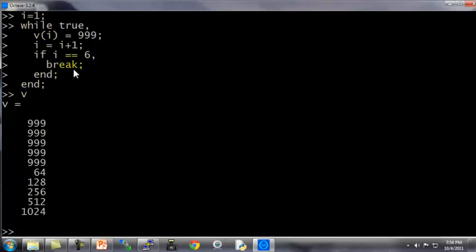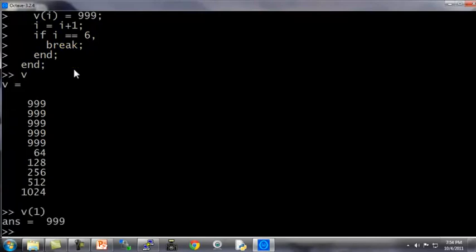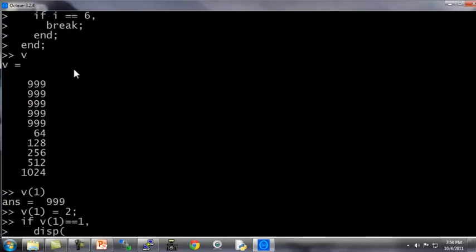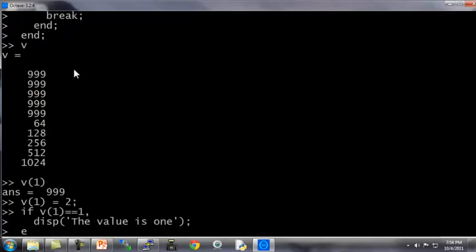Now let me show you the more general syntax for how to use the if-else statement. So let's see. v(1) is equal to 999. Let's set v(1) equals 2 for this example. So let me type if v(1) equals 1, display the value is 1. Here's how you write an else statement, or rather here's an else if, v(1) equals 2.